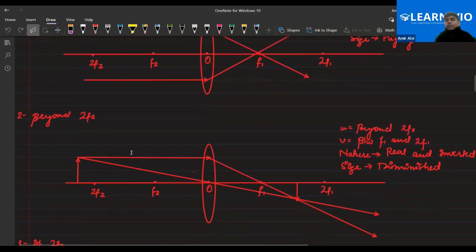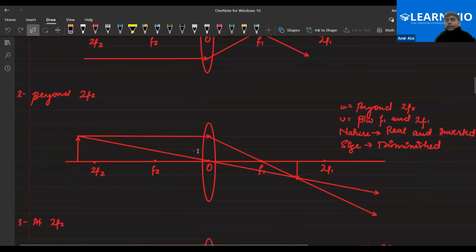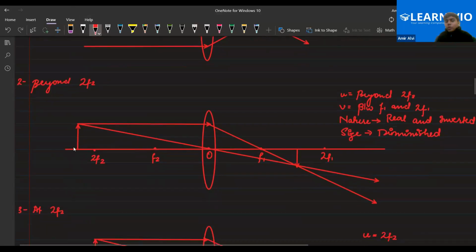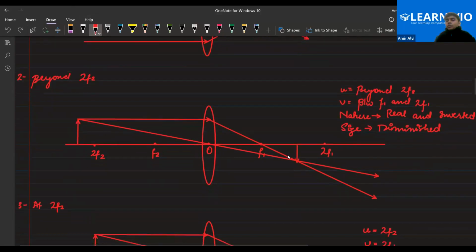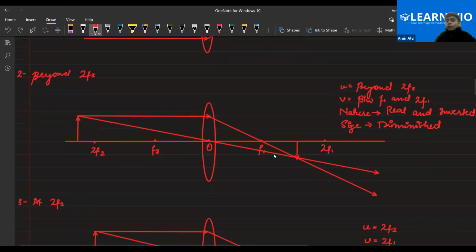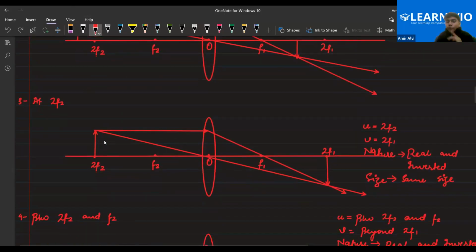Second, now we have shifted the object towards the optical center. Now the object is beyond 2f2, so the light rays will converge between 2f1 and f1. The image would be real, inverted and diminished in size, because as you can see the size of the image is small as compared to the object. Now the object is placed at 2f2, which is nothing but the center of curvature of the lens. The image will form at 2f1 on the other side. So the image would be real, inverted and of the same size.